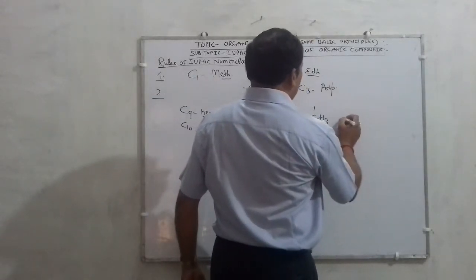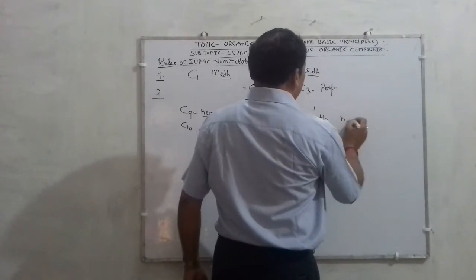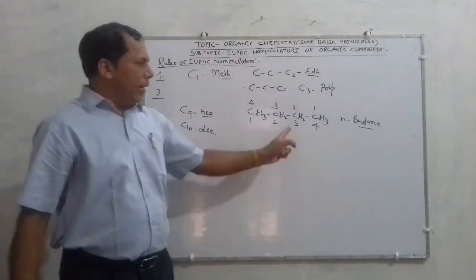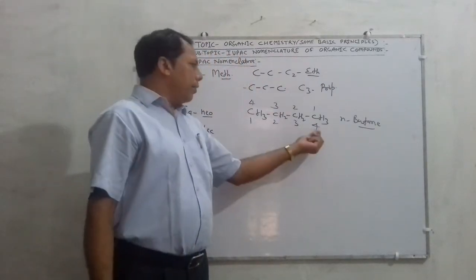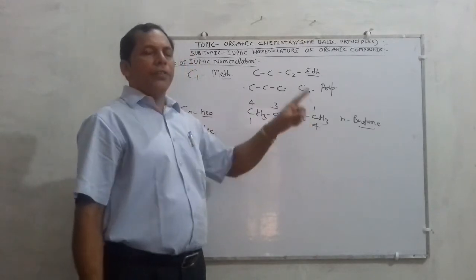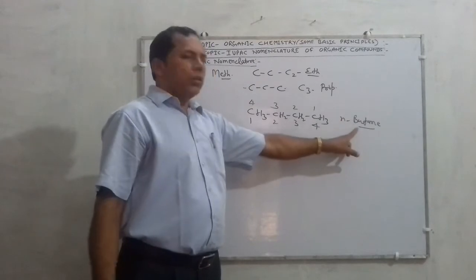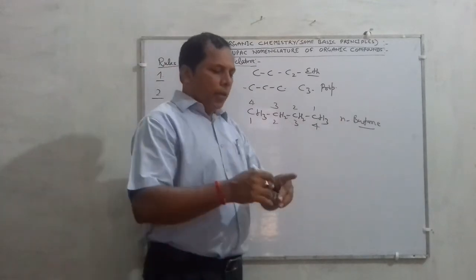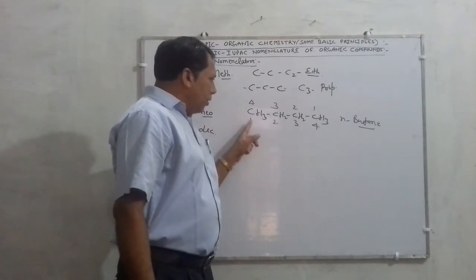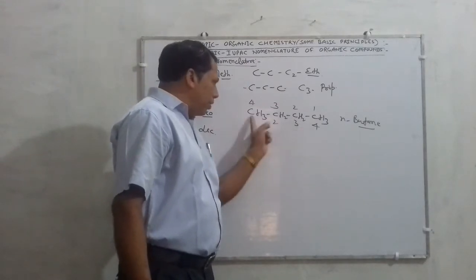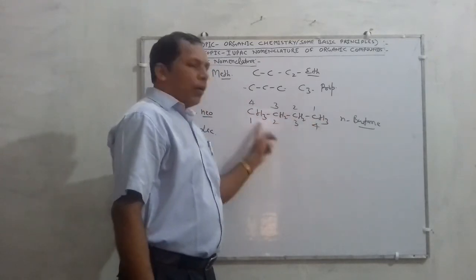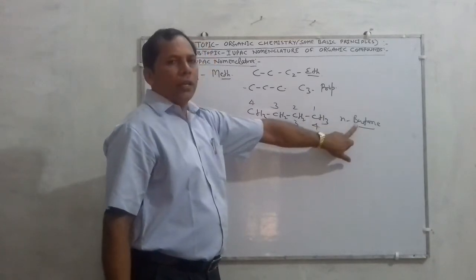A 4 carbon compound is called n-butane. It means the parent alkane is but, and since they are all singly bonded, it is a saturated hydrocarbon. So this is n-butane. This means, according to the second rule, select the longest continuous chain of carbon atoms, and the naming of the organic compound is taken as a derivative of that alkane.